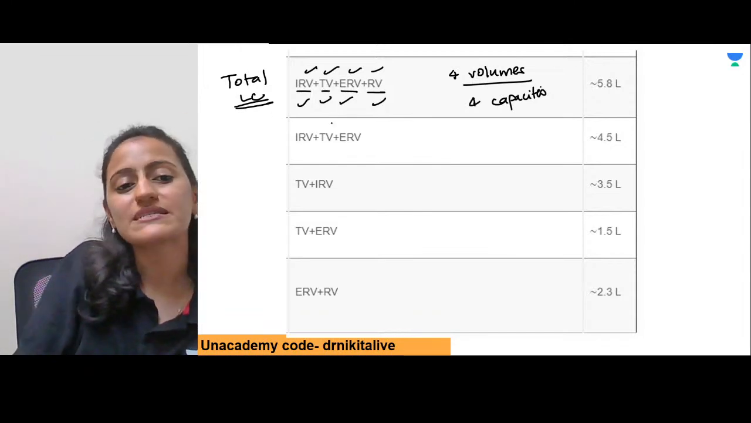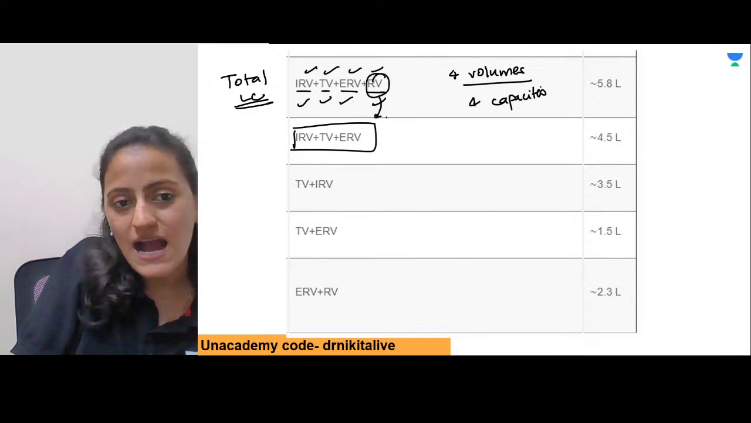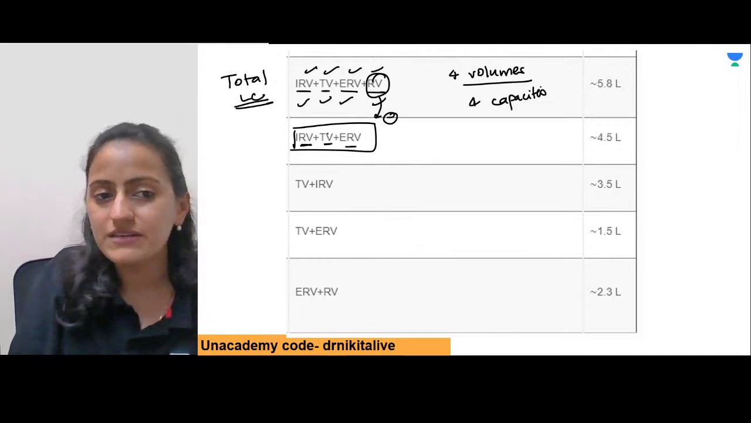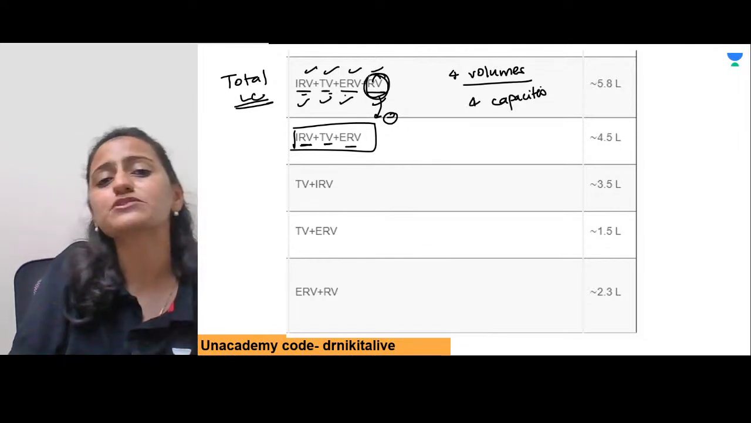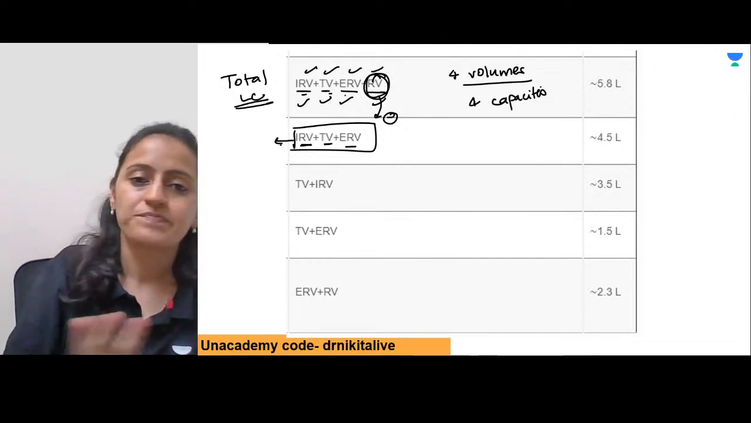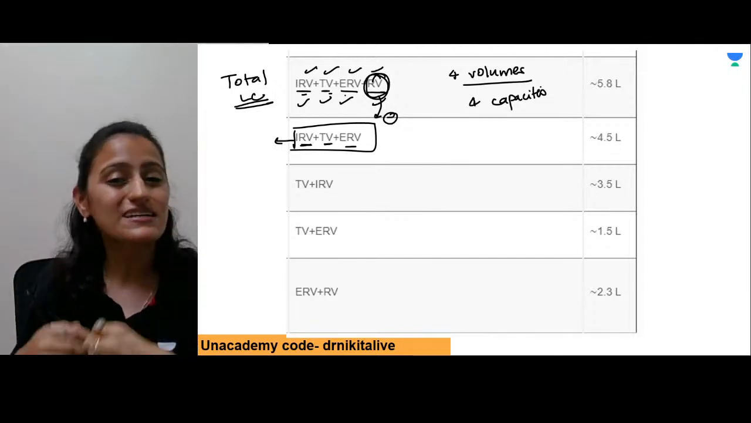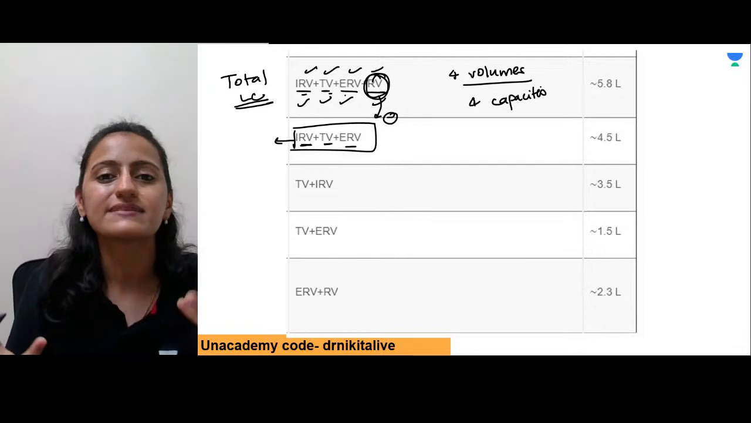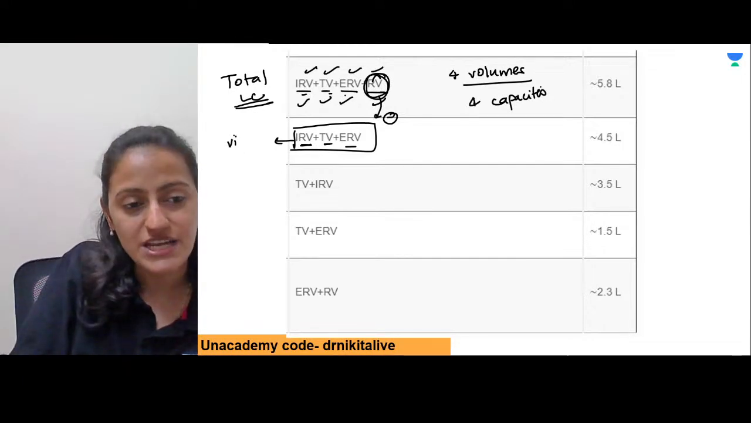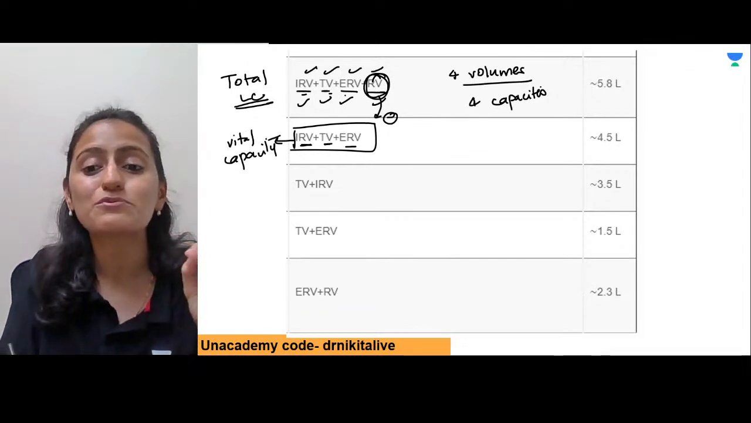Now from this TLC, what are you removing in the second capacity? What is not included? The RV is not included. So IRV, TV, ERV, everything is included, but the residual volume is not included. So what capacity is this? All the volumes except the residual volume, which is remaining in the lung even after maximum effort. It is not coming out, basically not participating in exchange. So this is the vital capacity. Now how do you remember vital capacity?